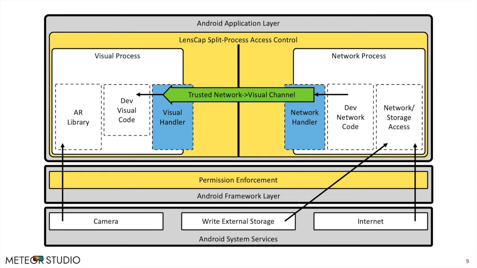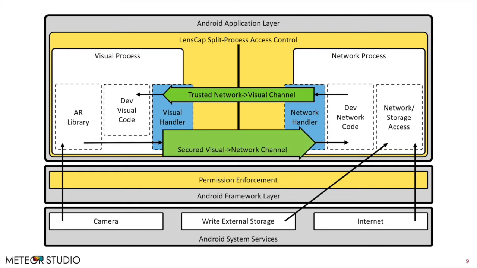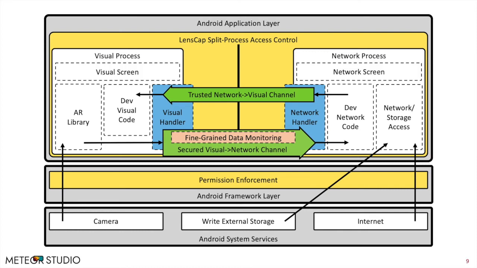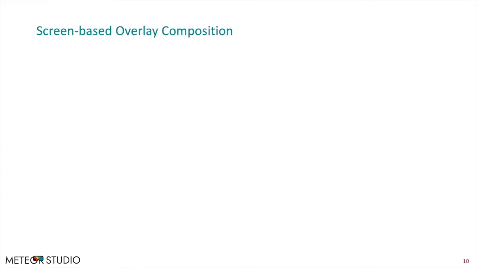These two data handlers enable a trusted network-to-visual channel and a visual-to-network channel which needs to be secured through LensCap fine-grained data monitoring. This fine-grained data monitoring enforces the usage of trusted AR frameworks and presents user interfaces. Finally, each process is given a screen to render frames and present user interfaces through screen-based overlay composition.